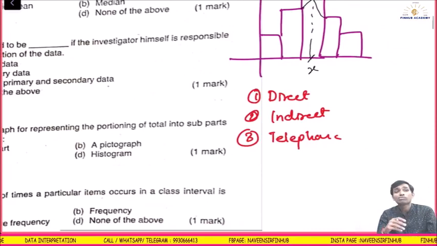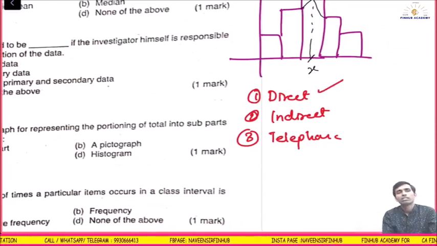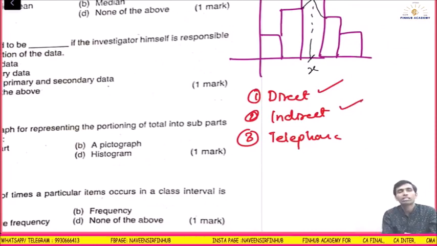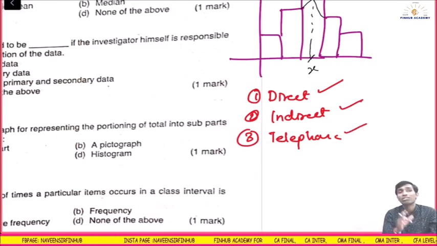Where the response would be more accurate, direct. Where the response would be less accurate, indirect. Where the people will not entertain you, telephonic interview. Where the response is very less, it's telephonic.